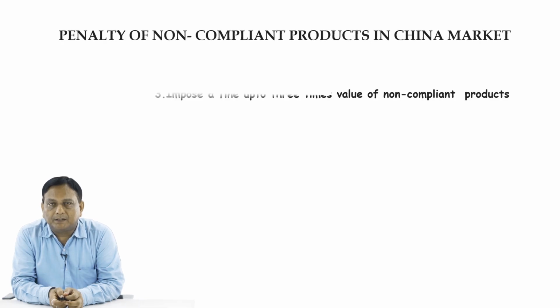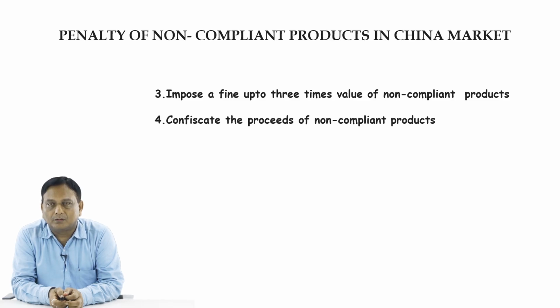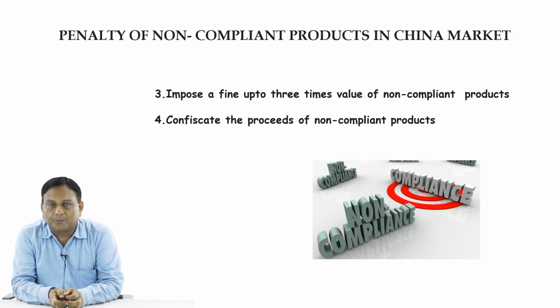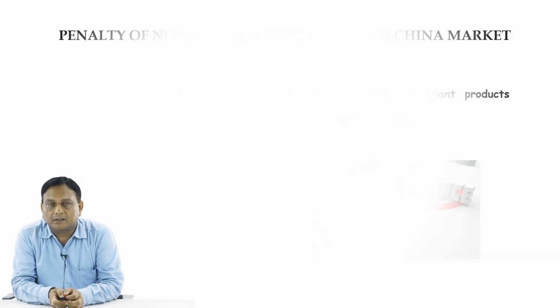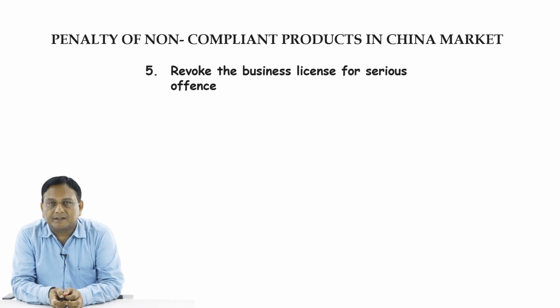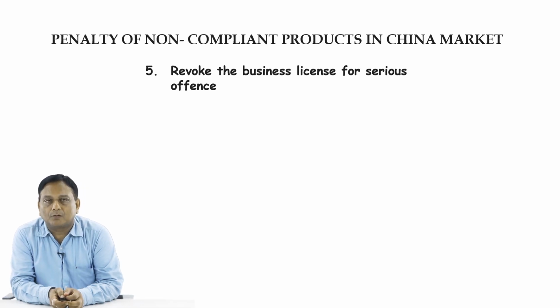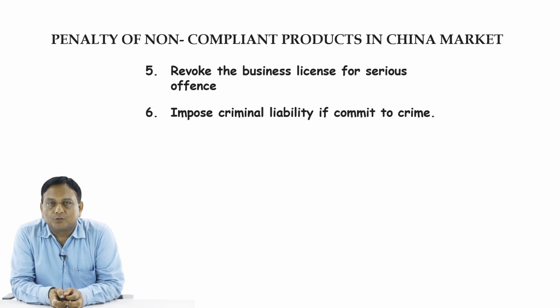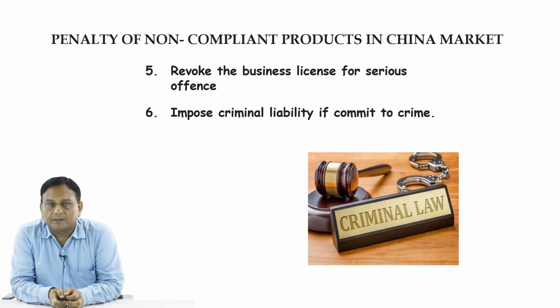Now this penalty in the form of imposing a fine up to 3 times the value of the non-compliant product has to be borne by the manufacturing company. Now confiscate the proceeds of non-compliant products. So there are many other areas which are covered under this category. Revoke the business license for serious offences, that is also covered under these non-compliant products. Impose criminal liability, very important, if they commit a crime. So that is a crime kind of thing. Criminal law is imposed if a non-compliant product is there.